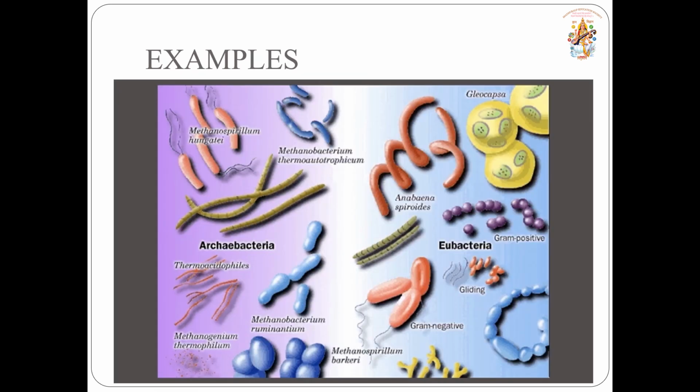Now let us see some examples of prokaryotes or kingdom Monera. Basically there are four different types of organisms available: Archaebacteria, Eubacteria, Cyanobacteria, Actinomycetes. Here in the diagram you can see some examples of Archaebacteria and Eubacteria. Please observe these examples carefully.